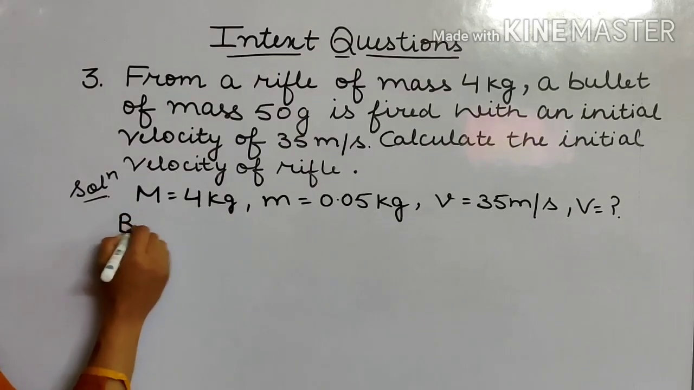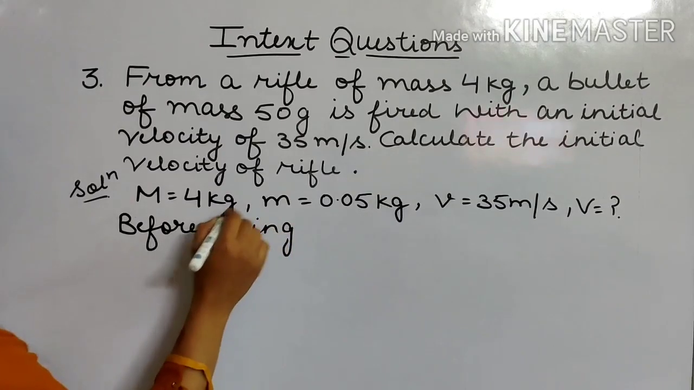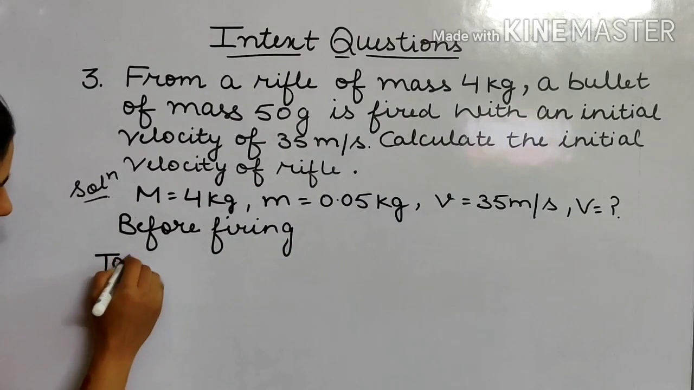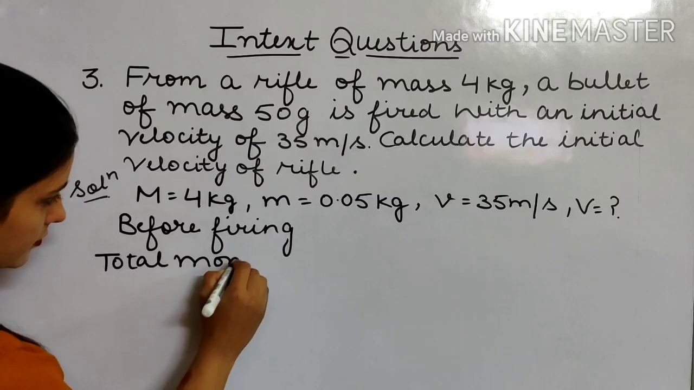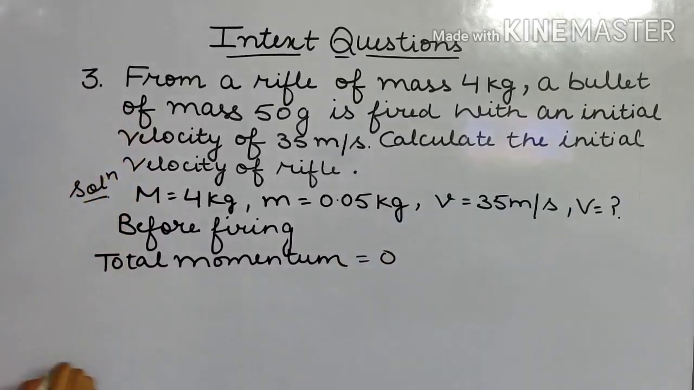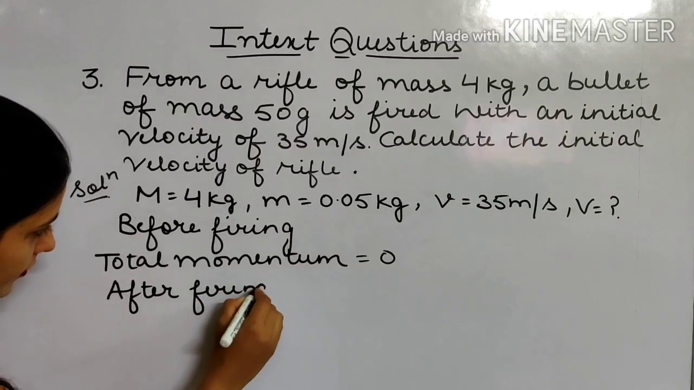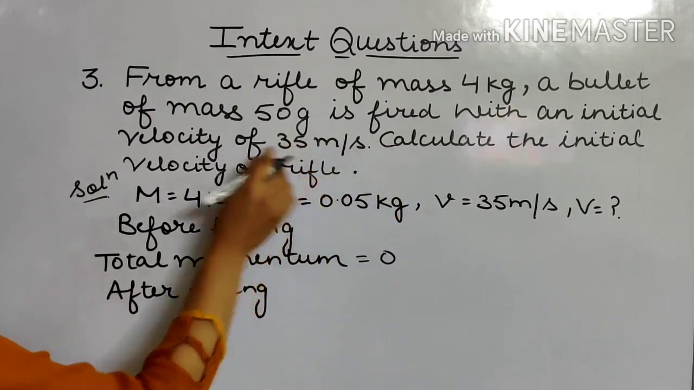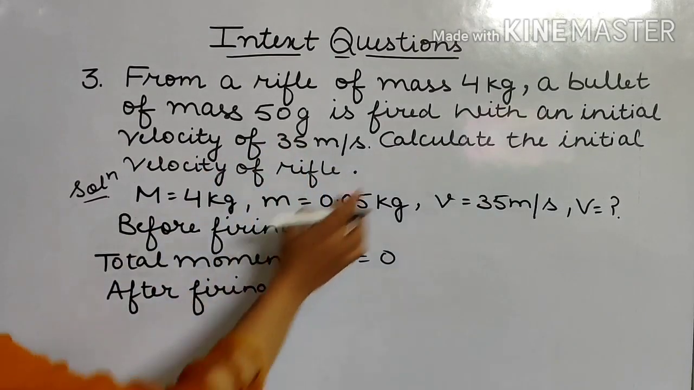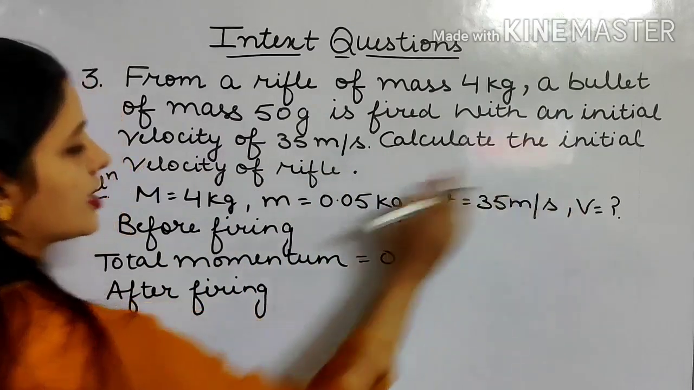See, before firing, both the rifle and the bullet are at rest. Therefore, total momentum is 0. After firing, bullet will move in forward direction with a velocity 35 meters per second and the rifle will recoil in backward direction with velocity, say capital V.